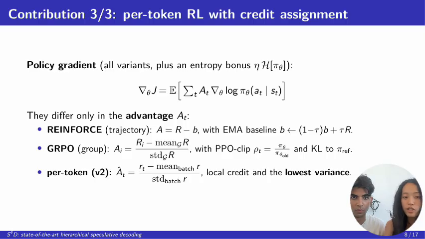Our per token version gives every single decision its own advantage. Because routing is fundamentally a local choice, this is the lowest variance signal and it trains best. The one-line lesson: credit assignment is the whole game here.